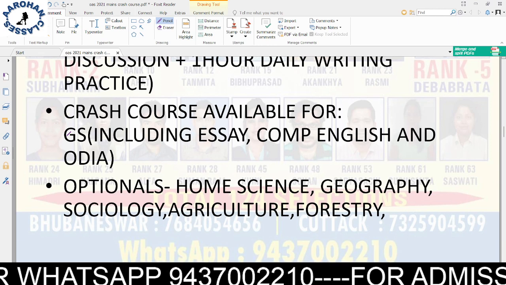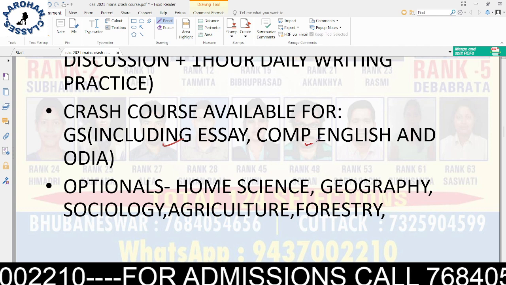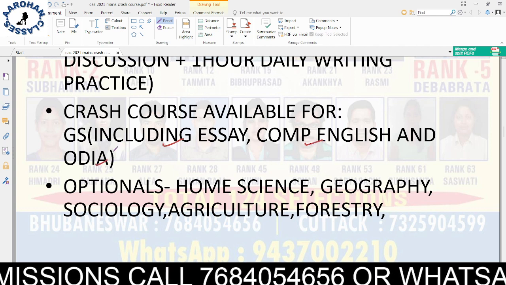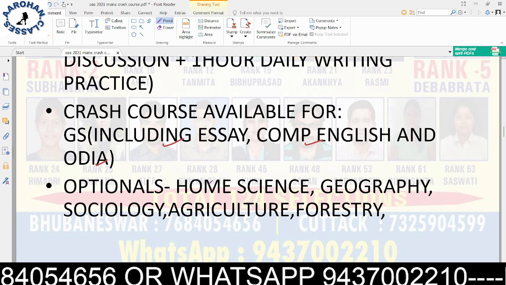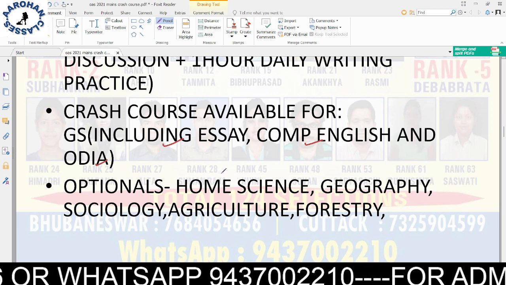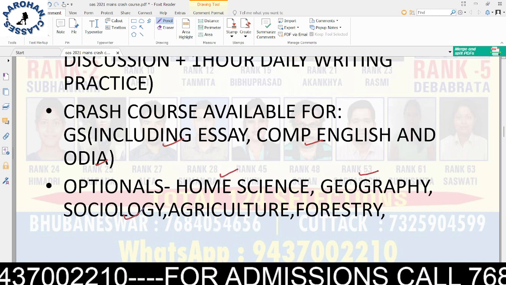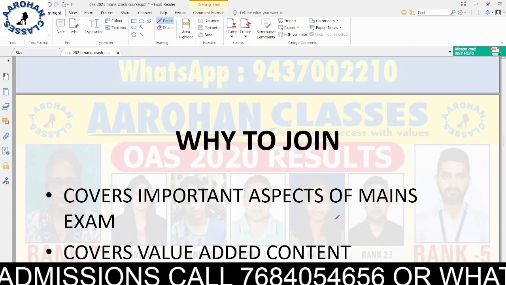And this is available for GS. It includes essay, compulsory English and Odia, and GS paper 1 and GS paper 2. Similarly, we are having crash course batches for a few optionals, that is home science, geography, sociology, agriculture and forestry. So I'll tell you the details of all this.